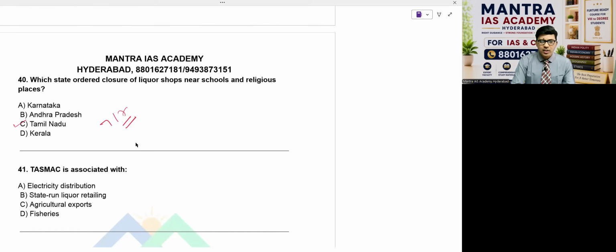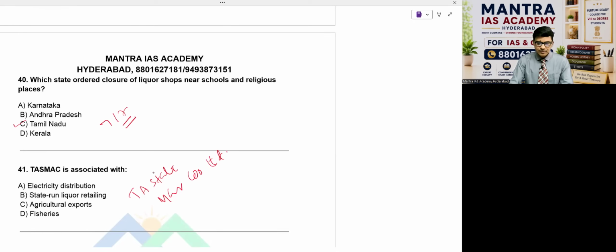TASMAC is associated with electricity distribution, state-run liquor retailing, agriculture exports, or fisheries, beta. T for TA stands for Tamil Nadu, S for State, and M for Marketing Corporation Limited. TASMAC stands for, I think you understood, Tamil Nadu State Marketing Corporation Limited.